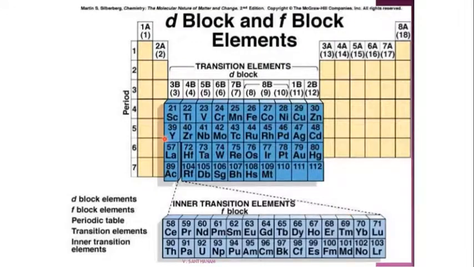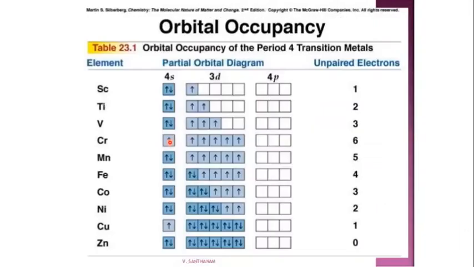This is the periodic table, where the blue colored region shows the d block elements and down there are the f block elements. Coordination complexes are formed mostly by the d block elements. The elements exhibit extended valency, showing beyond their normal valency, because of the presence of unpaired electrons in the d subshell.